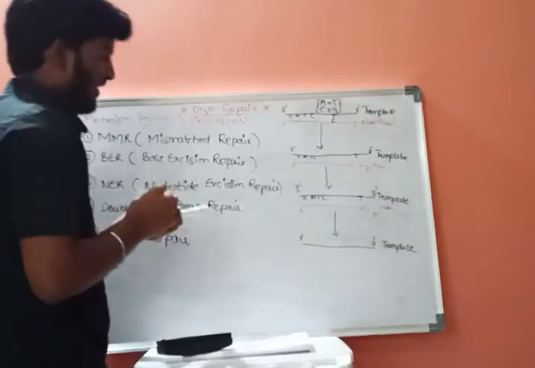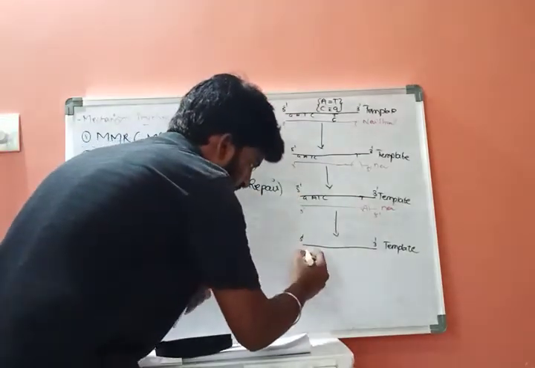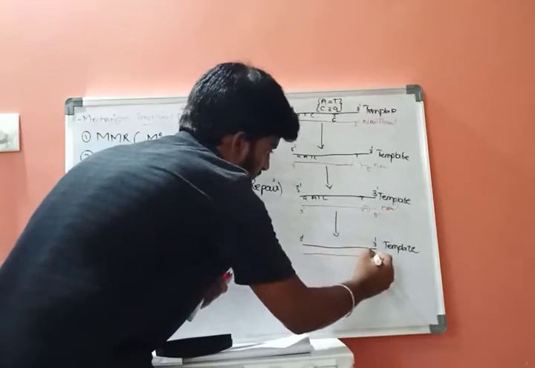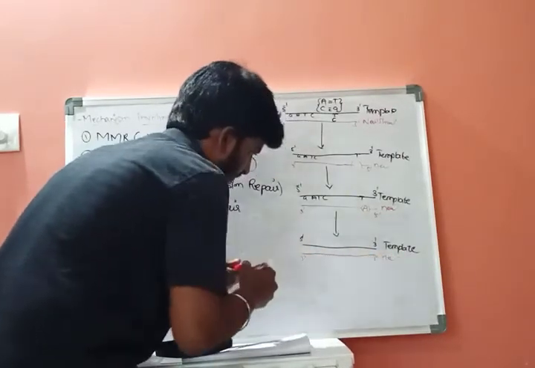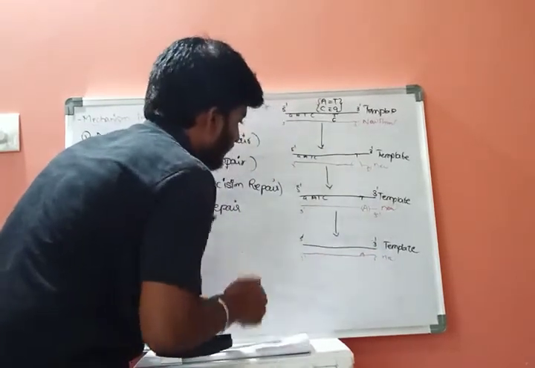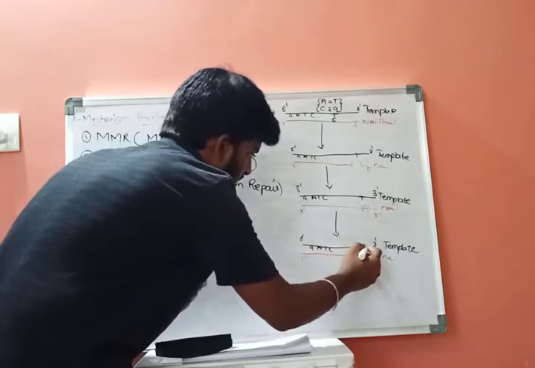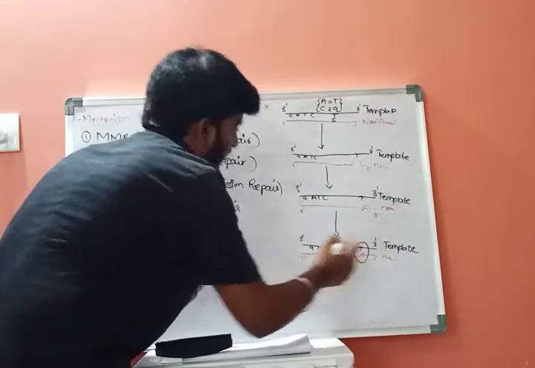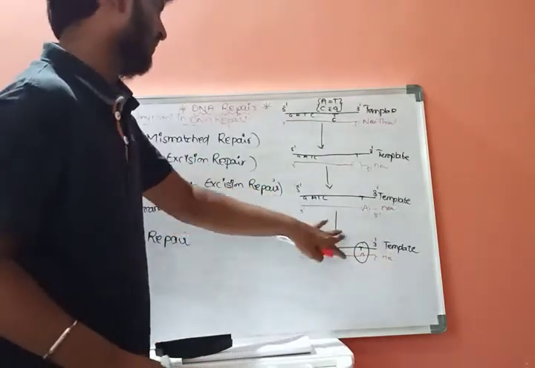This is the template strand. Here the new DNA is produced.